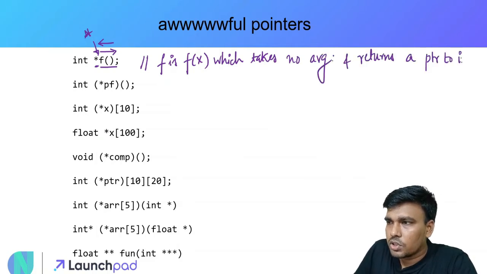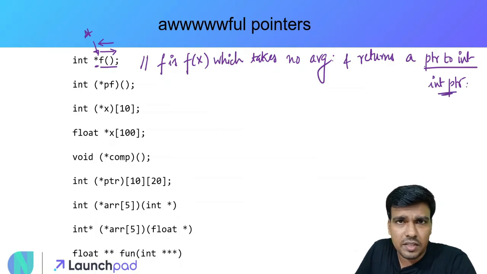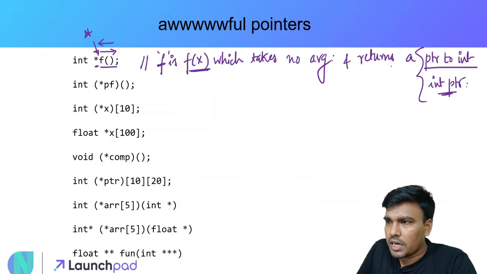Pointer to integer. You can also call this the integer pointer. Different people call it differently; everyone has their own preferences, so you can call it either of these two. Let me read this again for you. F is a function which takes no argument and returns a pointer to integer, or an integer pointer. So this is what the first statement decodes to.